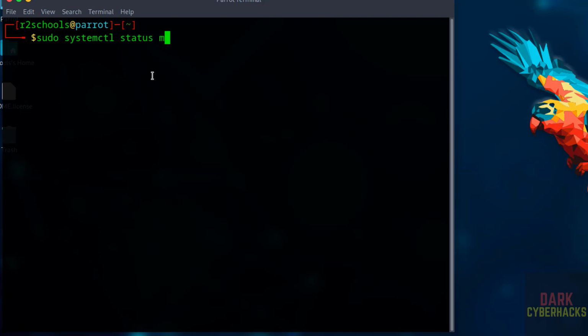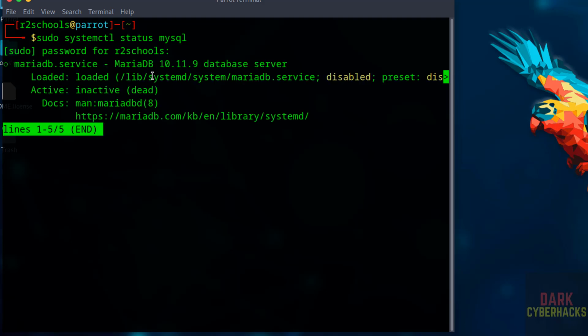Status MySQL, hit enter. See, we don't have MySQL but we have MariaDB and it is not started and disabled. So to install MySQL we have to uninstall this one. But if you want to use MariaDB you can use it, then just start by replacing this status with start.